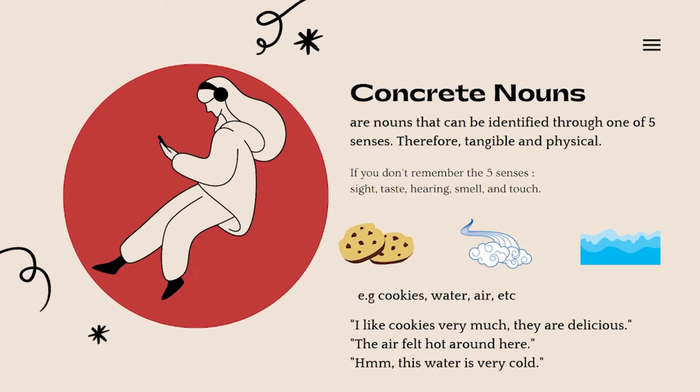This water is freezing. Same with the air. Water, we can actually feel the water, but we can also see the water. So, air and water are concrete nouns. And basically, concrete nouns are all objects around you.